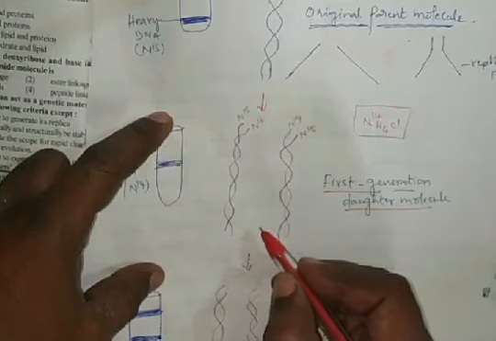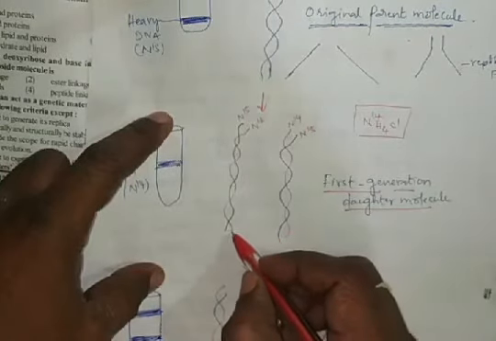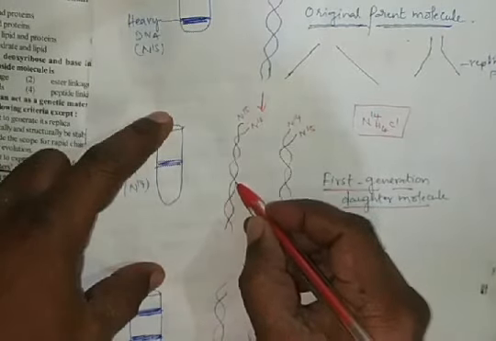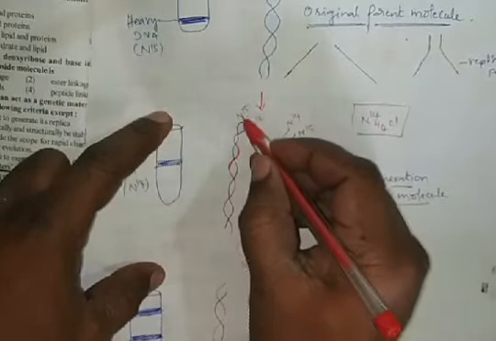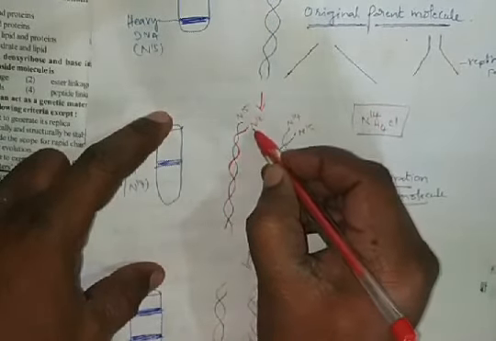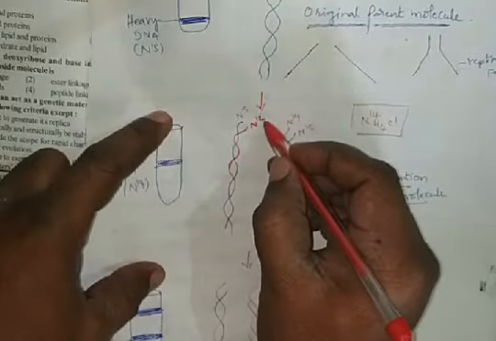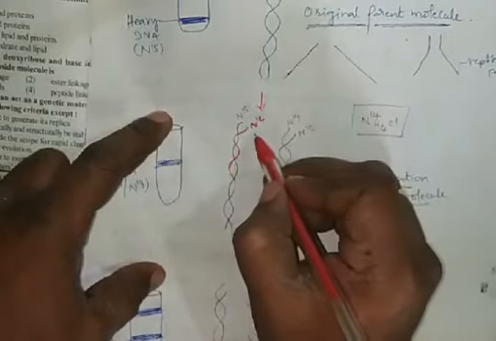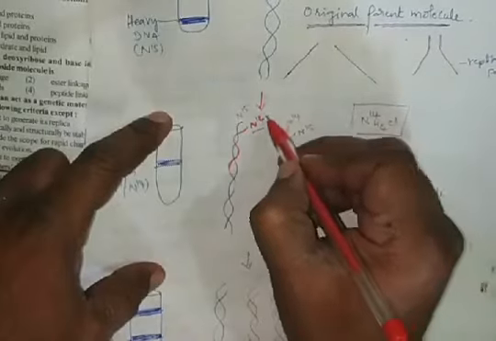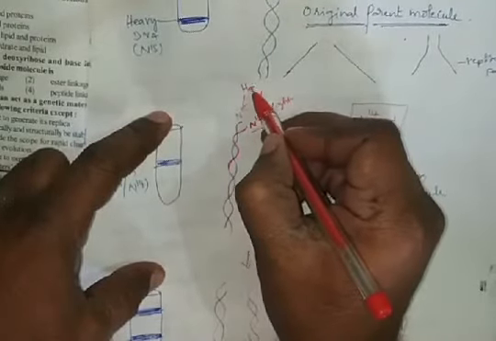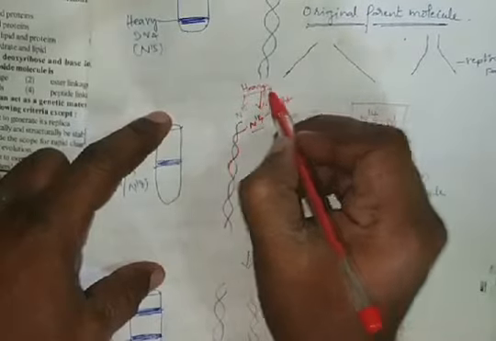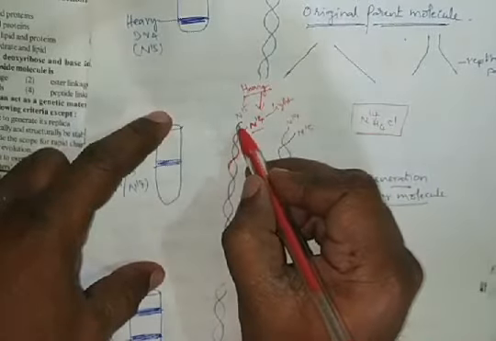So when we shifted the original parental N15 containing DNA into the ammonium chloride N14 containing medium, the newly synthesized DNA is formed opposite to the template, opposite to the heavy DNA strand. This is a heavy DNA strand. This is a normal strand, a light DNA strand. Already there is a heavy parental strand.